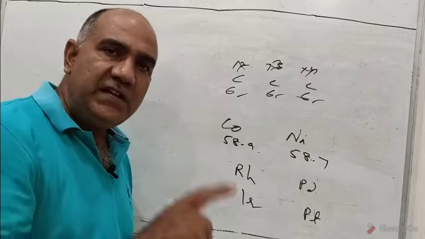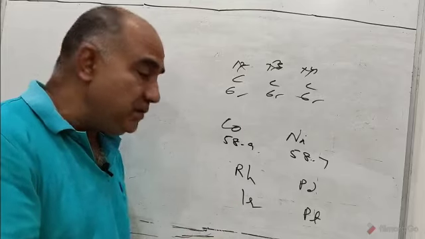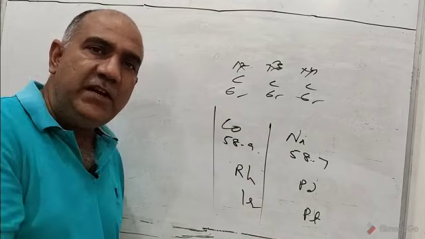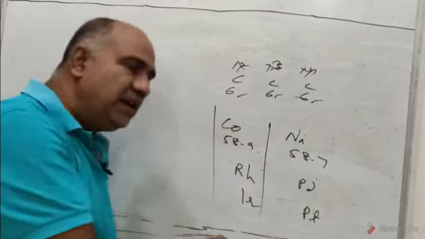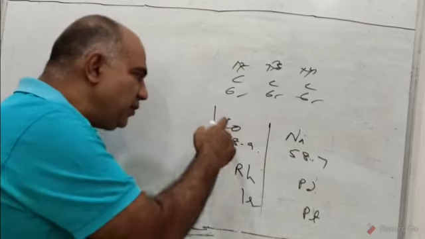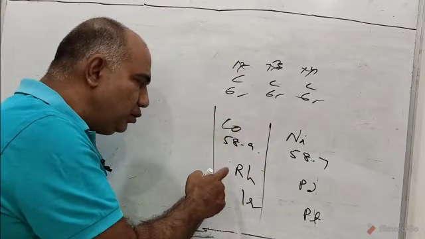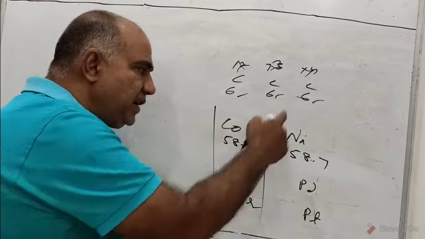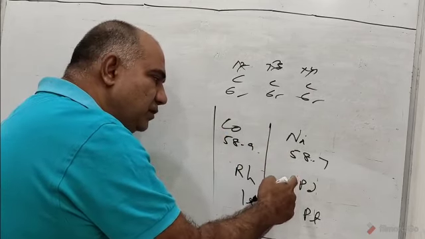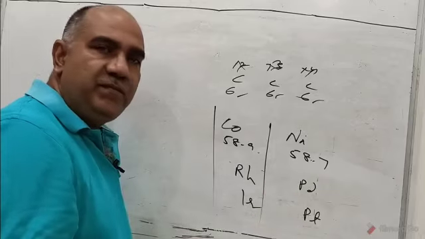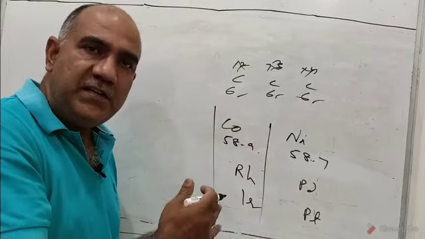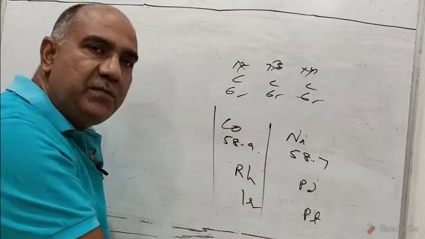But he was also using another criterion and gave precedence to it: if I come across elements having similar chemical properties, I will arrange them one over another. So cobalt was kept before nickel because its chemical properties were similar to those of rhodium and iridium, whereas the chemical properties of nickel were similar to those of palladium and platinum. So the wrong order of atomic masses was compromised just to have similar chemical properties.